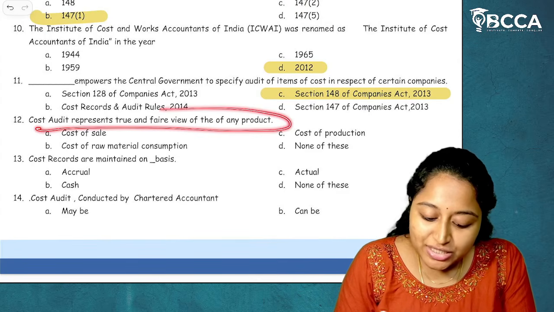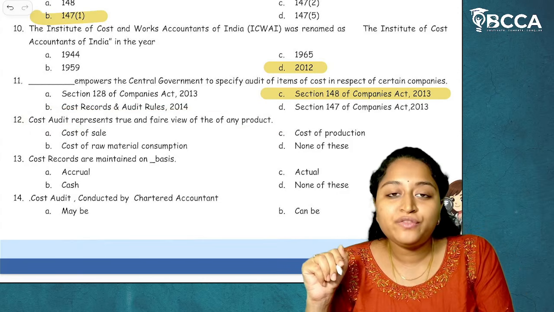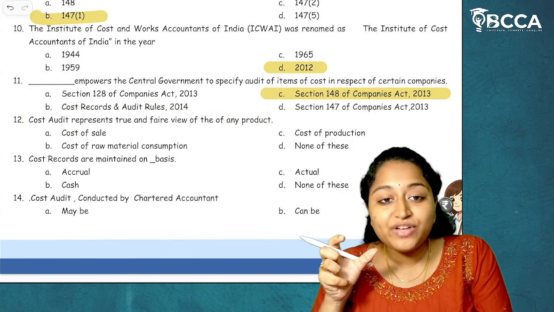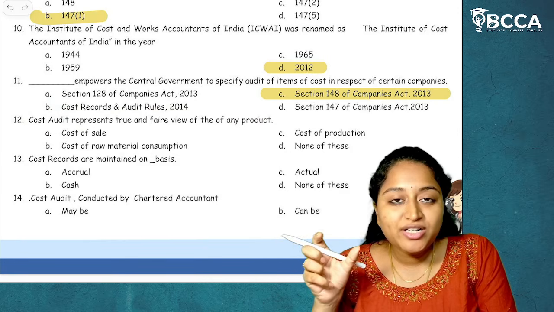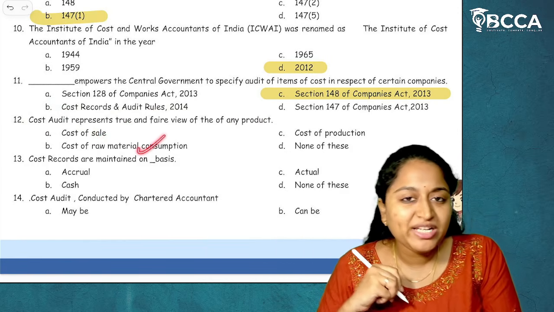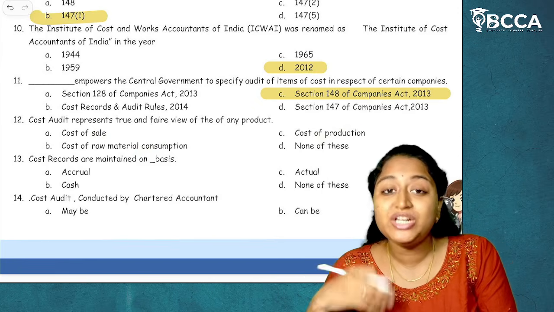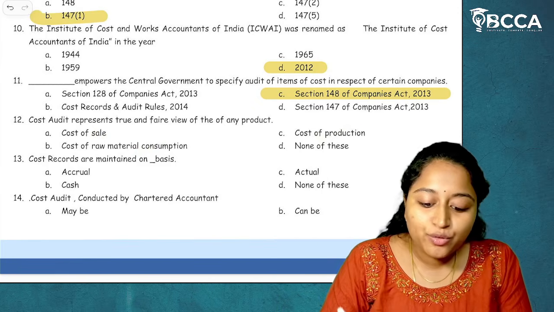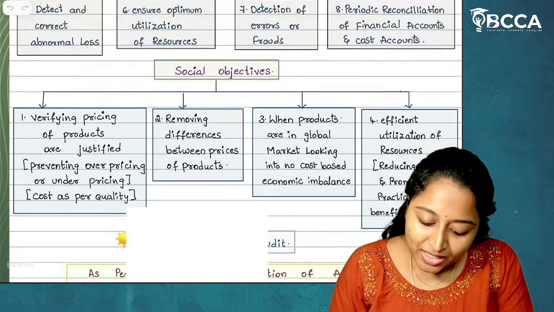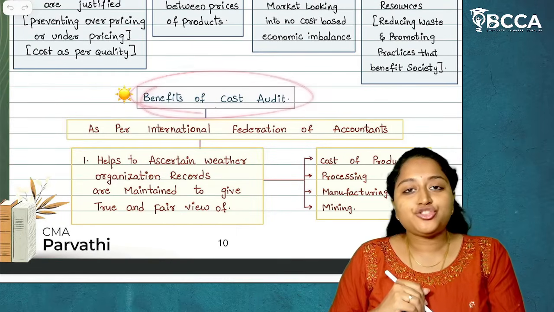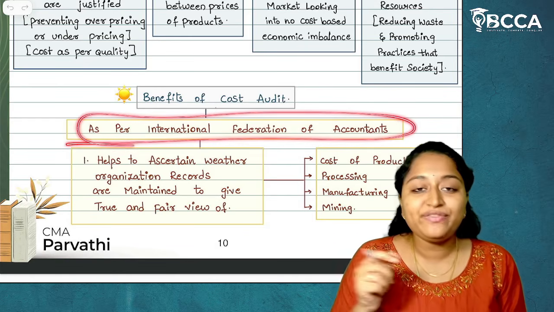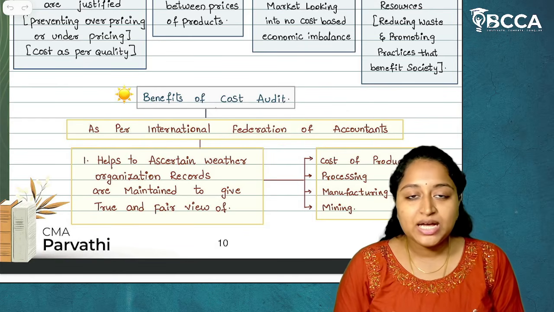Cost audit represents true and fair view of any of the product. Now, if we are going for a cost audit, then cost audit will give us about what? About cost of sales, about cost of raw material consumption, or about cost of production? None of the above. This you can find under the benefits of cost audit. Under the benefits of cost audit, and this benefit has been given by whom? As per the International Federation of Accountants.